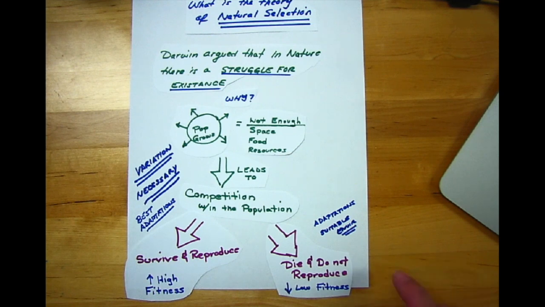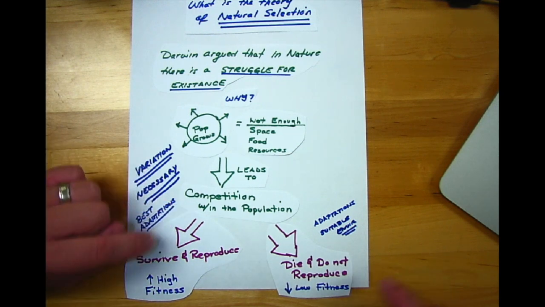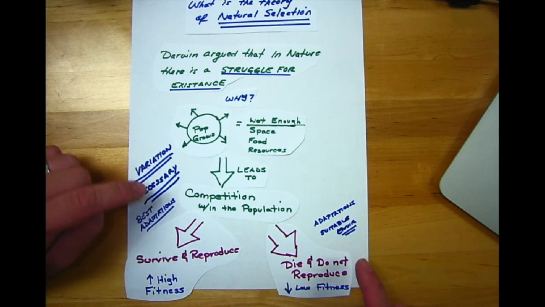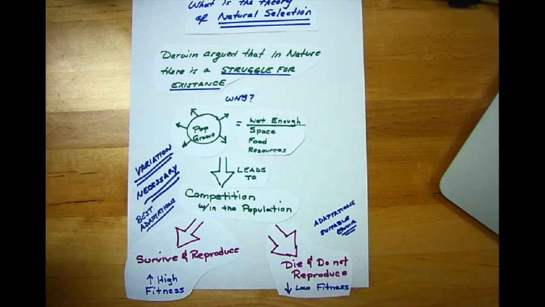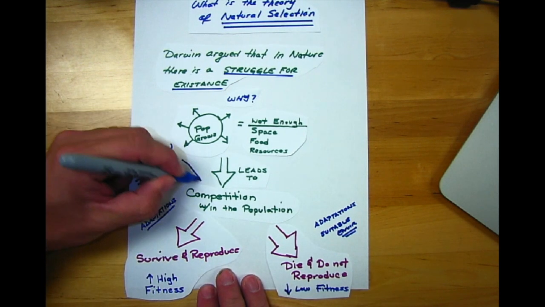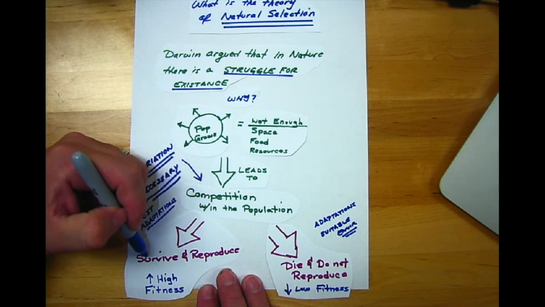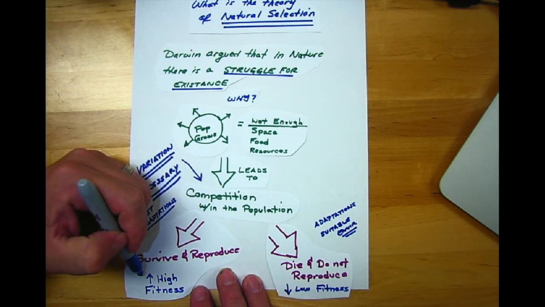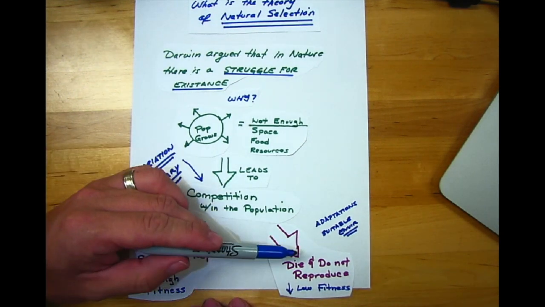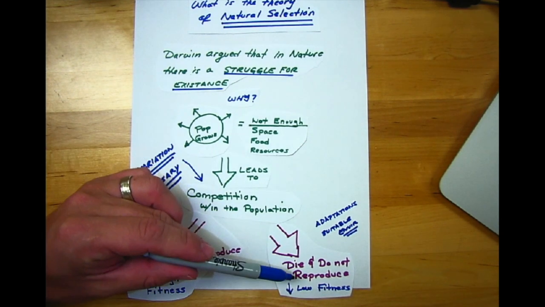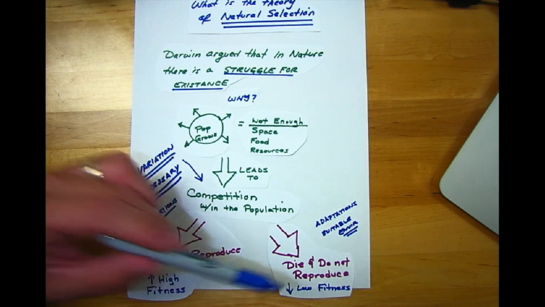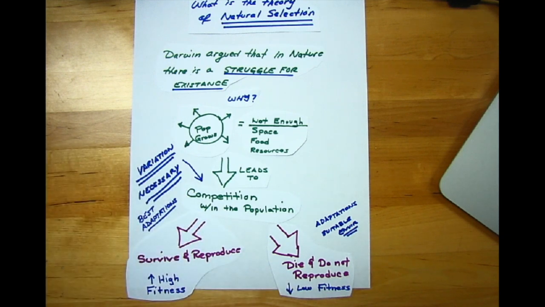Because if there's no variation, then there's nobody that has an advantage. When variation is present, then there's competition. Some of those individuals have better adaptations, therefore have higher fitness, and others can have less suitable adaptations and have less fitness. And therefore, over time, the population will change.